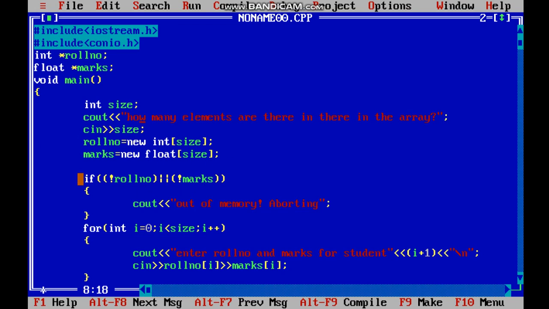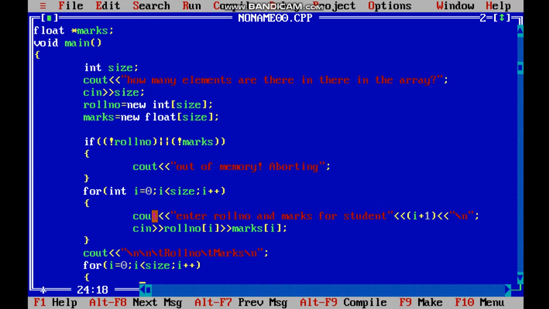Now the condition has been checked. If it is not a valid roll number and mark, then it will say out of memory and aborting. So if there is no space or it's not a valid number, it would print this statement. If everything goes well, then it will go to this for loop, which is this one.